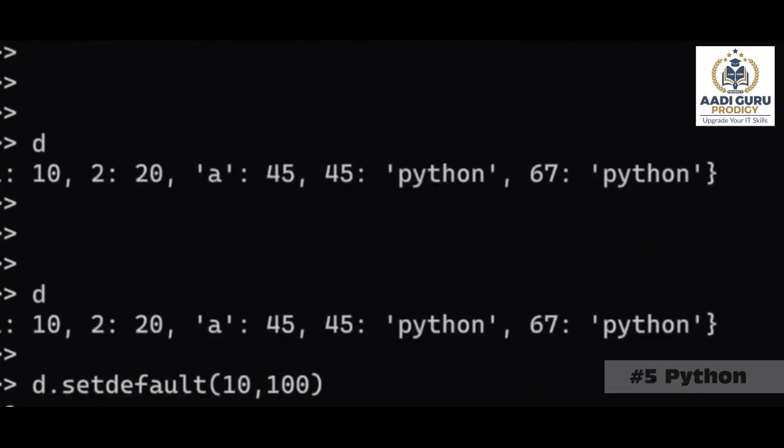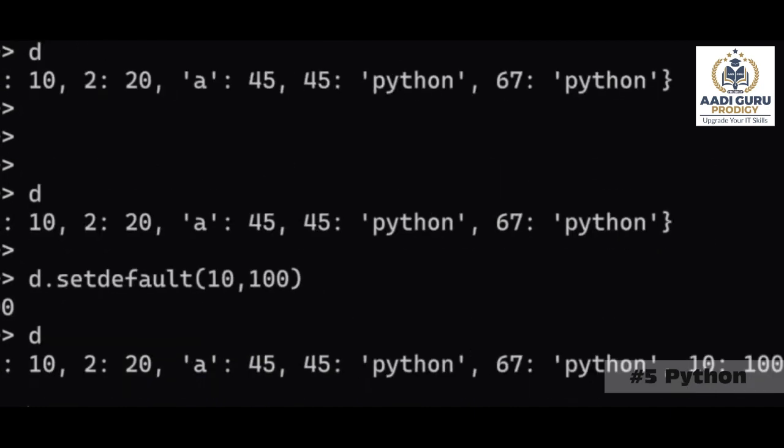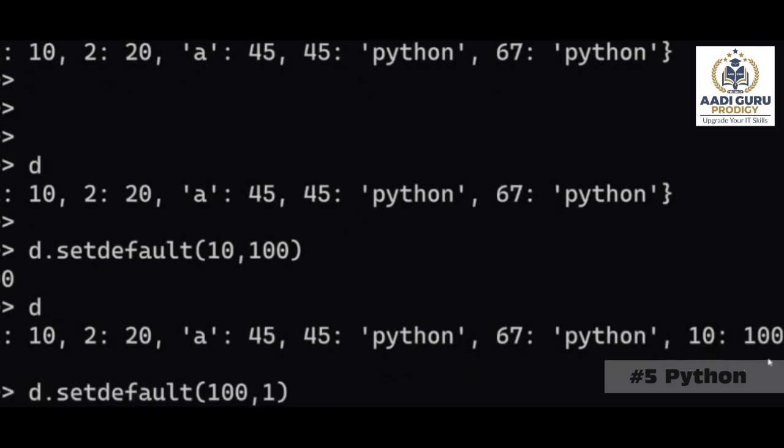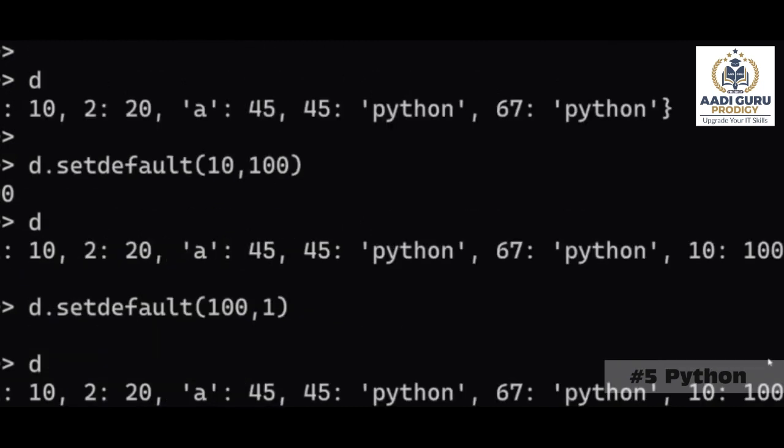Enter. Now if you see here, 10 and 100 got added. So 10 is the key, 100 is the value. If I want to add 100 as the key and the value is 1, enter. 100 and 1 got added.